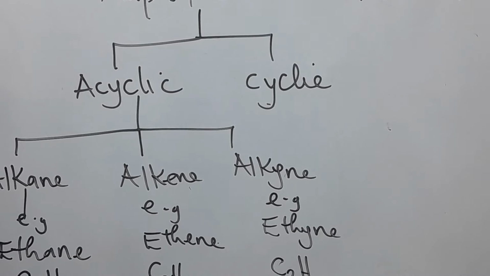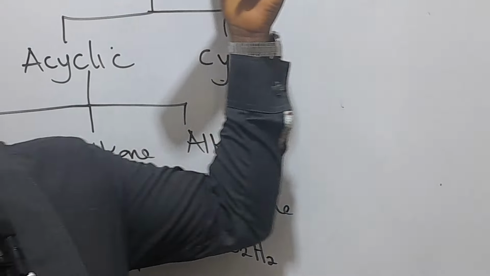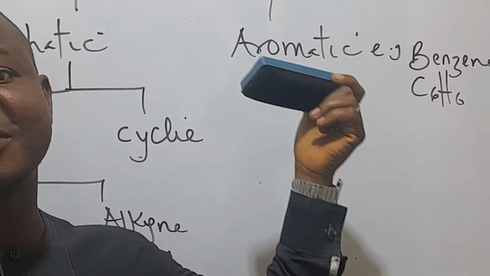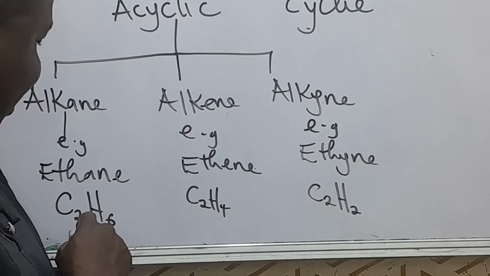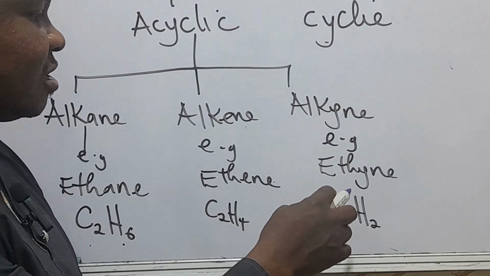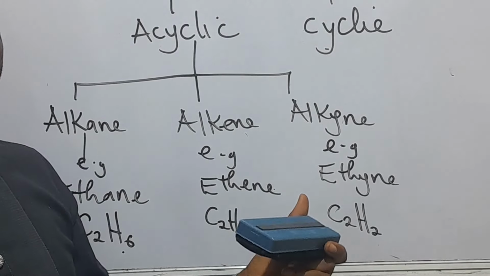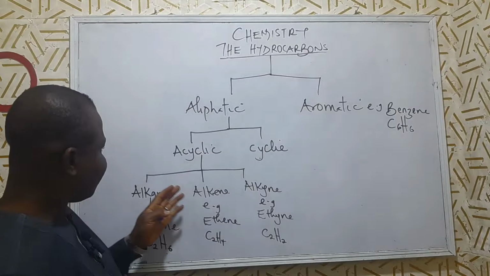Now, when you look at all of that, you discover that they are all following what we are talking about, hydrocarbons. We have carbon and hydrogen, carbon and hydrogen, carbon and hydrogen. So we have acyclic, they are straight chain hydrocarbons, and can also be branched chain, as I said. For alkane, we'll look at the formula, how to prepare alkane, and the definition of all of them. But primarily, alkane is a saturated compound, while alkene and alkyne are unsaturated. Now, let's go to cyclic.